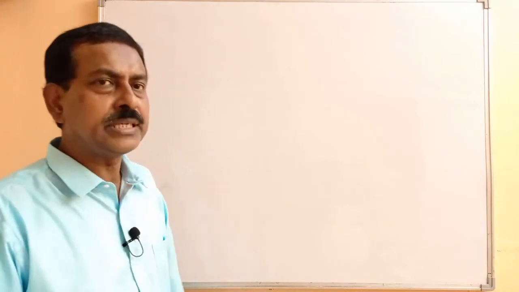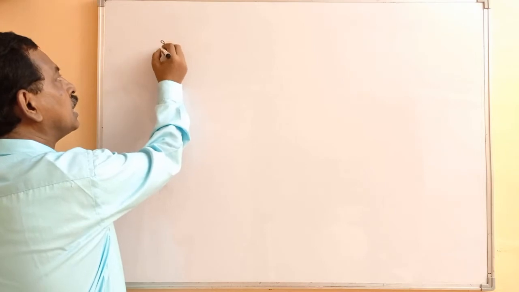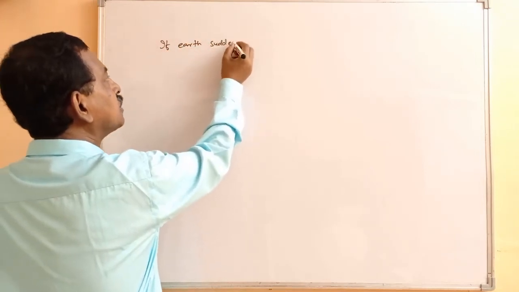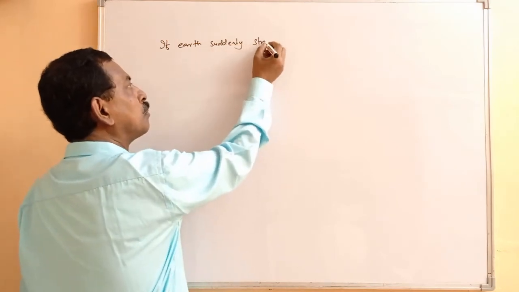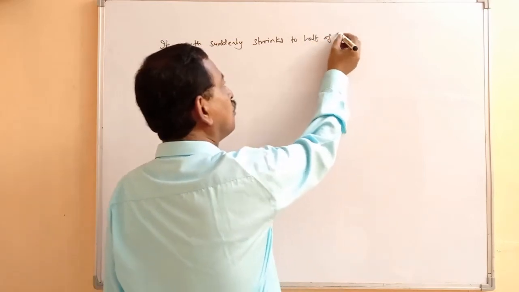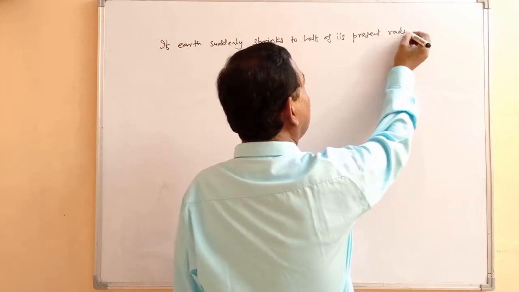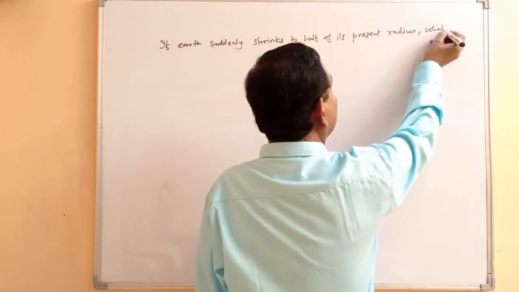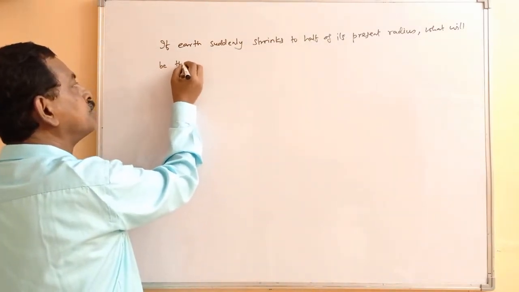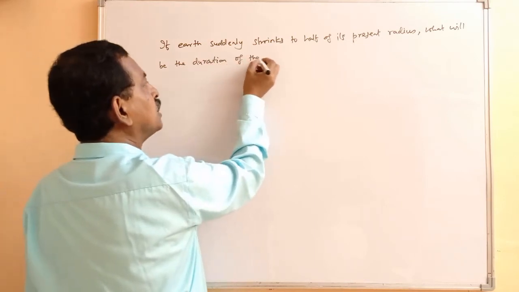Suppose I take one numerical: if Earth suddenly shrinks to half of its present radius, what will be the duration of the day?